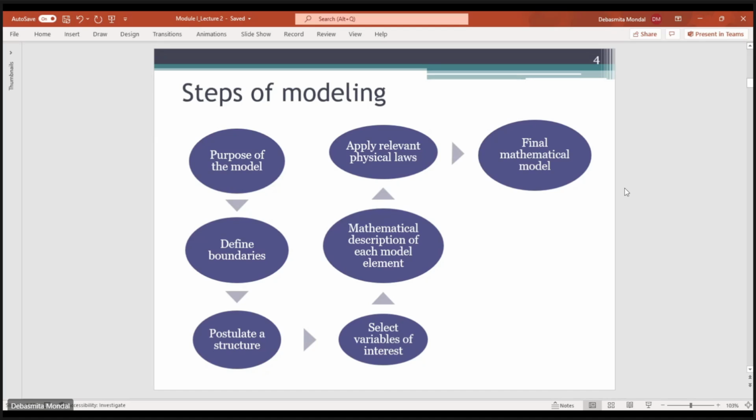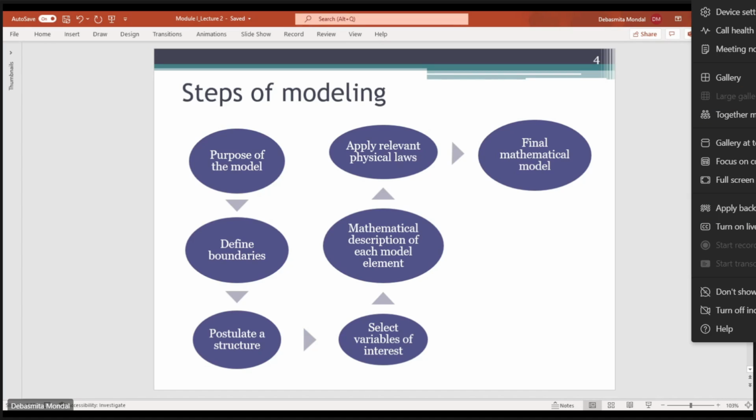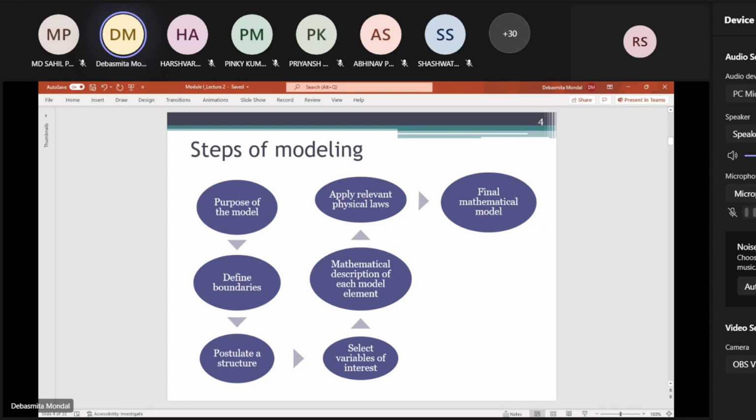In the third step, you need to postulate a structure and see what the variables of interest are. Variables of interest are the input parameters, that is, the inputs that you are applying to the system.